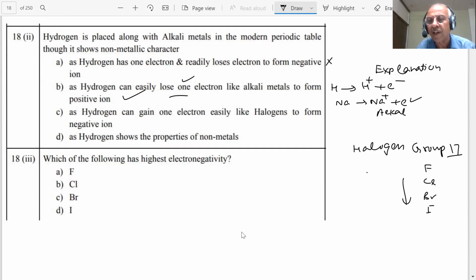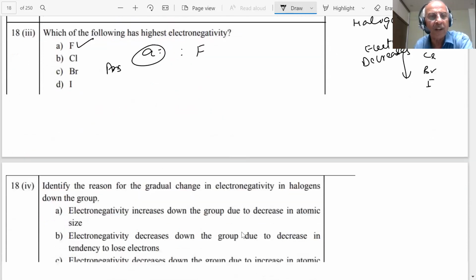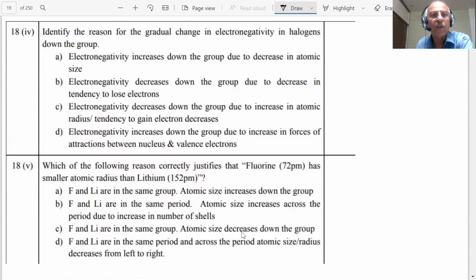Electronegativity decreases down the group due to increase in size. So the answer is A, fluorine. Students, see how you can answer the questions.